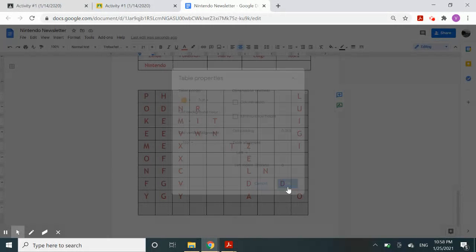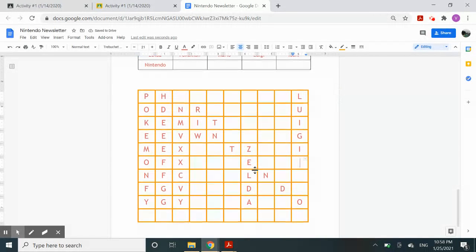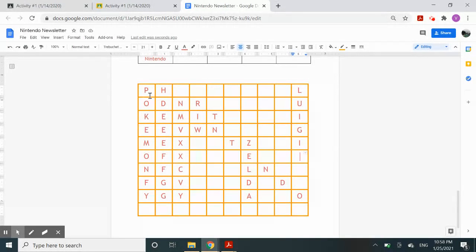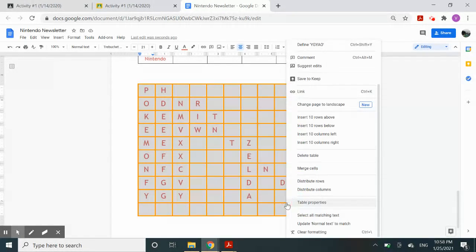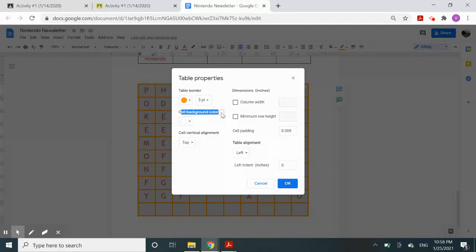Okay. So if I click OK, you guys can see now the border has thick lines. That looks pretty cool. Now what happens if I want to give color inside of the table? Same thing. You're going to highlight the whole thing. You're going to right click, and then go to table properties again. And then you're going to give your cell background color, okay?